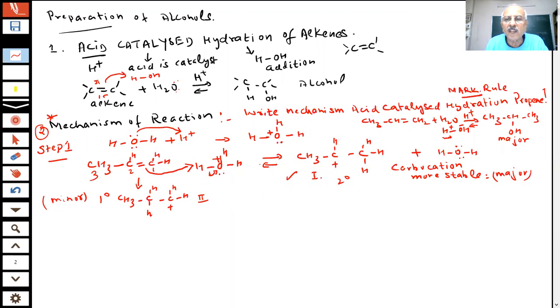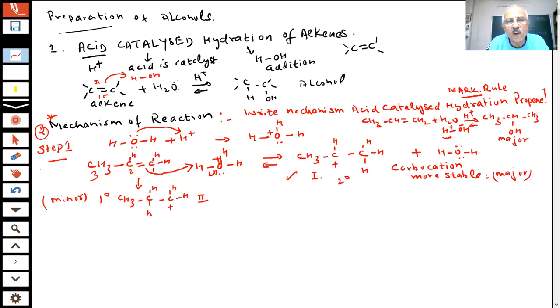So the step 1 involves the formation of carbocation, student. What has happened in step 1? Carbocation by electrophilic attack of H3O plus. Water is not that electrophilic, but this has become more electrophilic. So by the electrophilic attack of H3O plus on alkene. Alkene has pairs of pi electrons, so electrophiles will attack it. That is why protonation is required. So this is why step 1 involves the formation of